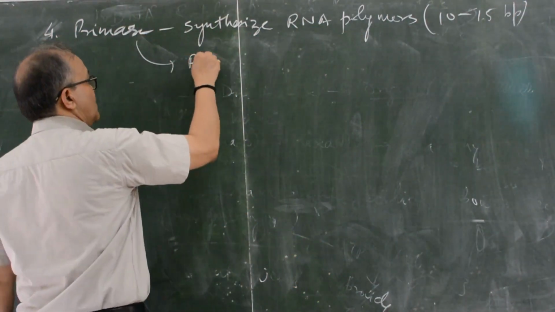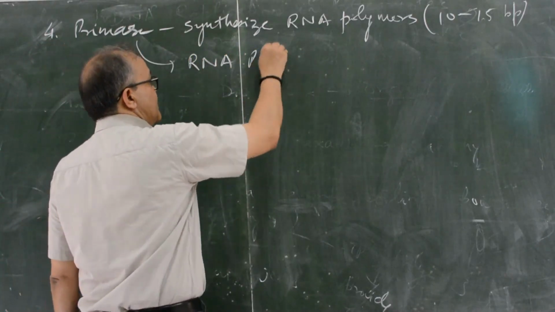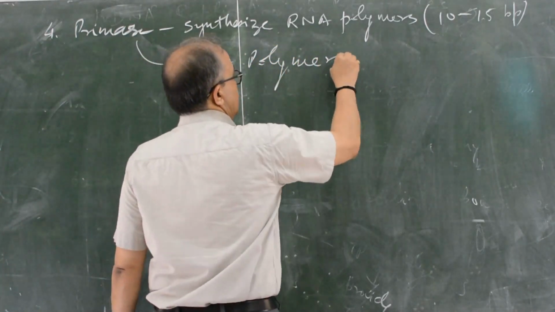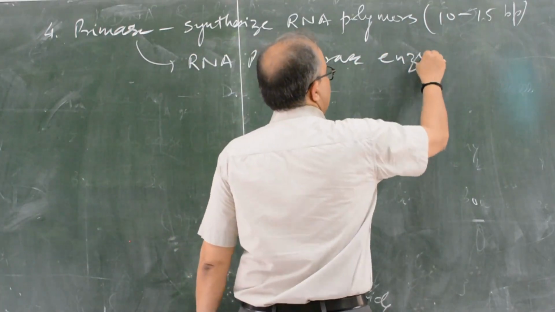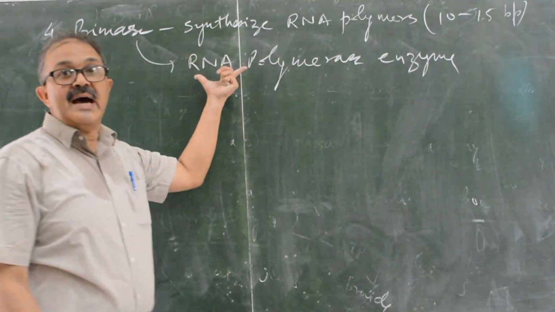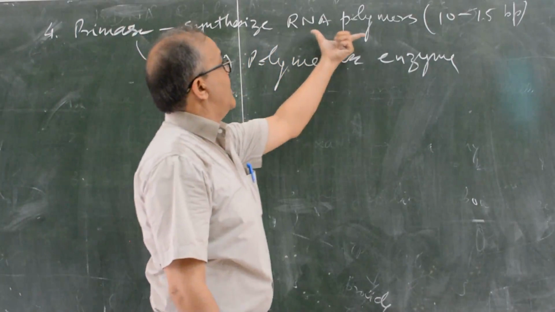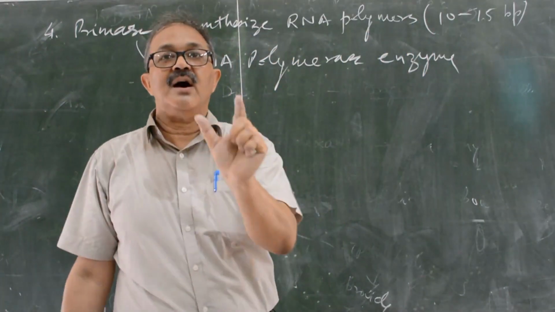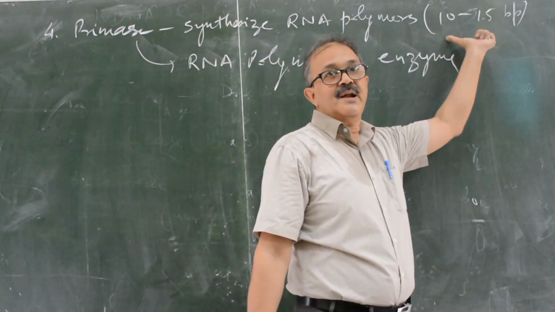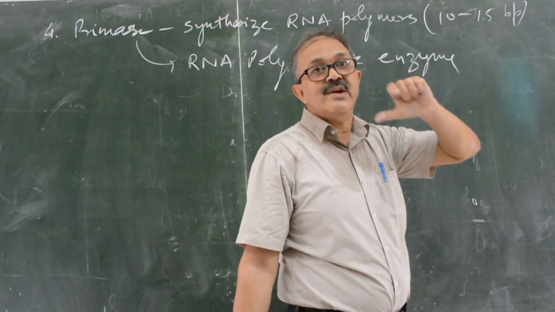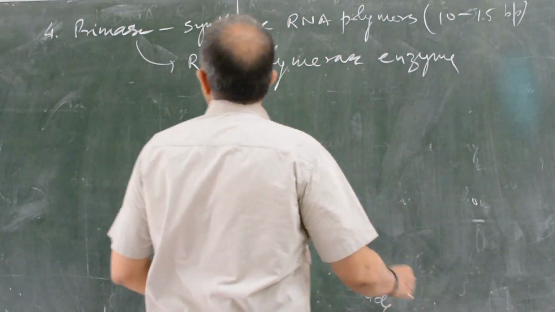Primase is actually an RNA polymerase enzyme, because it synthesizes short fragments of RNA, 10 to 15 base pairs. It is required for the activation of DNA polymerase.